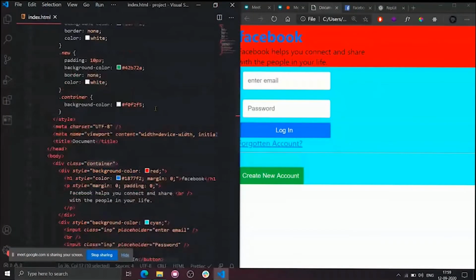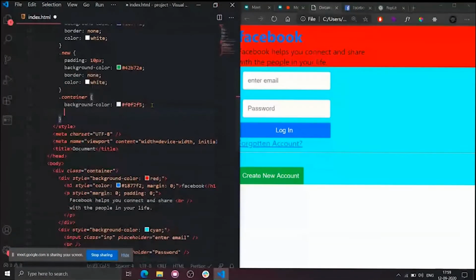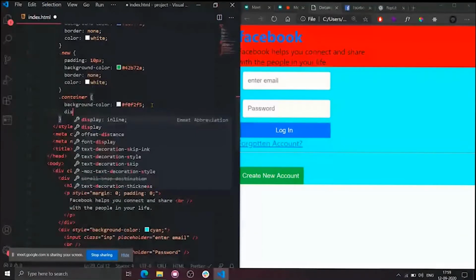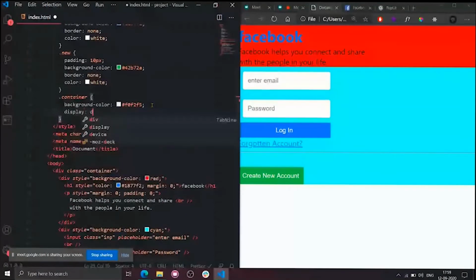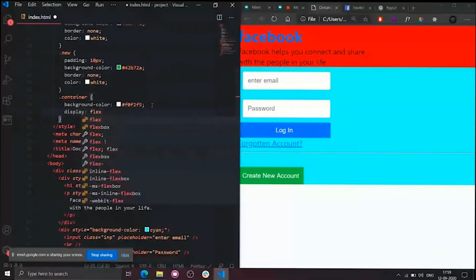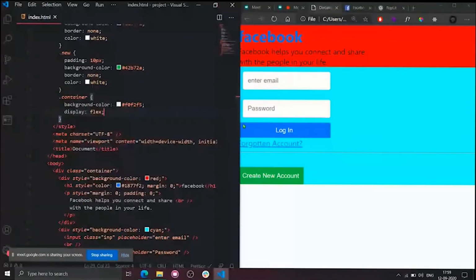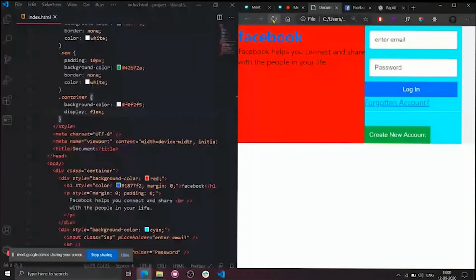Now I will write a single line of code. See the difference. Display equals to flex. I didn't write anything else, just a single line. Display equals to flex. Now let's see what will happen. Boom. Magic. How is it?